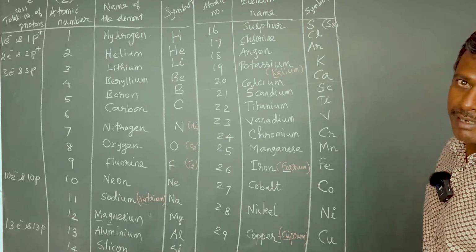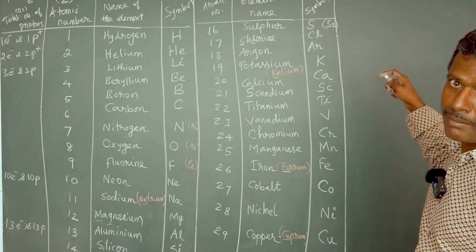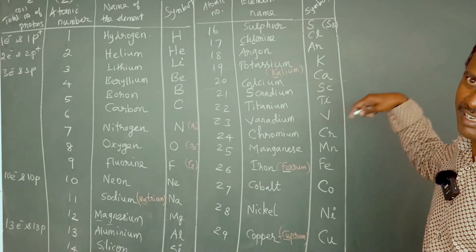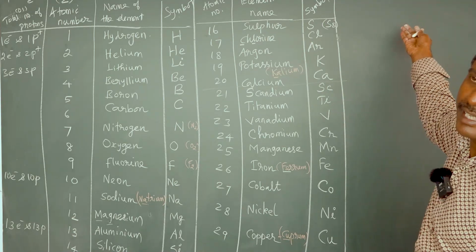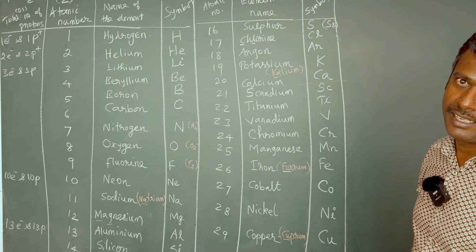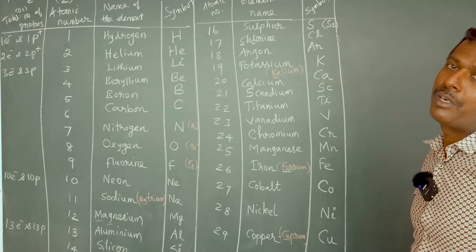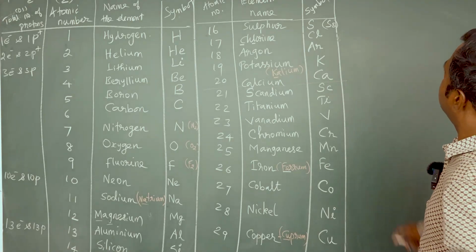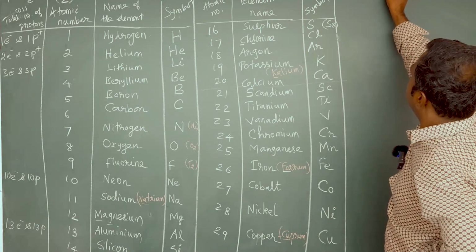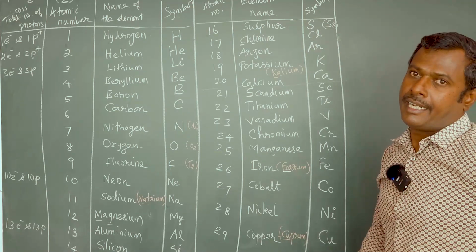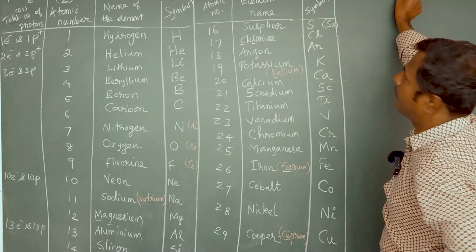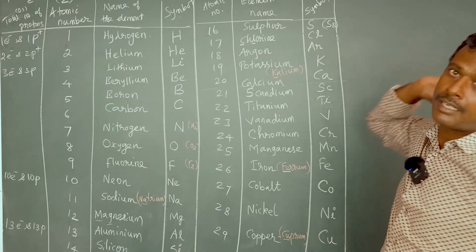Now we are going to translate this date into chemistry language. You have to see these numbers as atomic numbers. The first two digits are the date, the next two digits are the month, and the last four digits are the year.